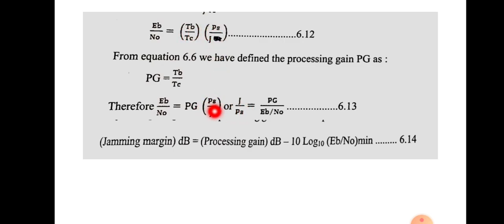So we can rearrange this equation, that is J by PS equal to processing gain by EB by N0. So we can write that jamming margin in decibel value is equal to processing gain in dB minus 10 log EB by N0. So EB by N0 equals processing gain into PS by J, and what is the PS by J value?